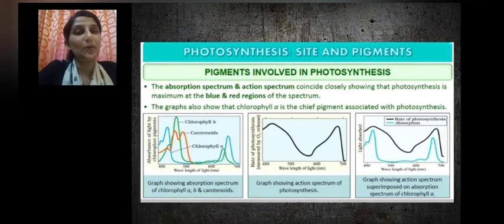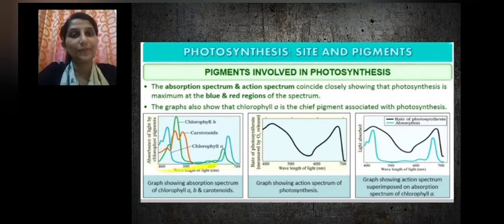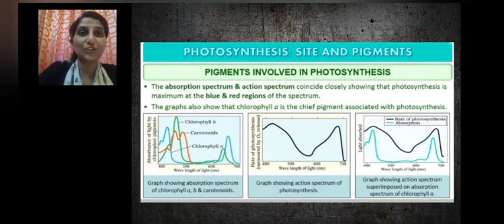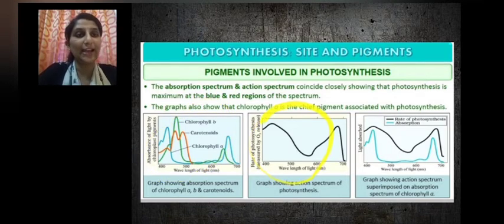Next, we are going to learn about absorption spectrum and action spectrum. Absorption spectrum is a graph plotted for the absorption of light by the chlorophyll pigments at different wavelength of light. And what is action spectrum? It shows the rate of photosynthesis by the molecules of chlorophyll at different wavelength of light. This is the absorption spectrum and this is the action spectrum.